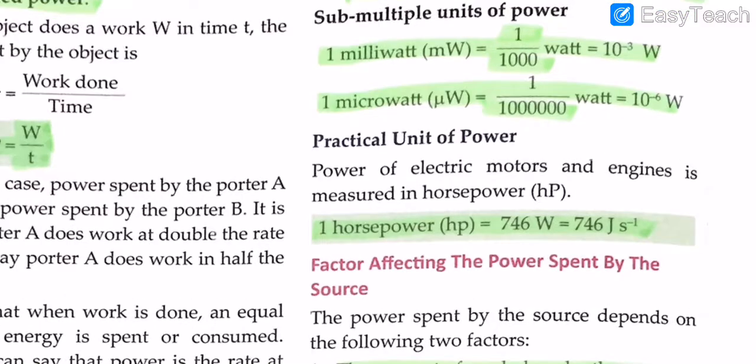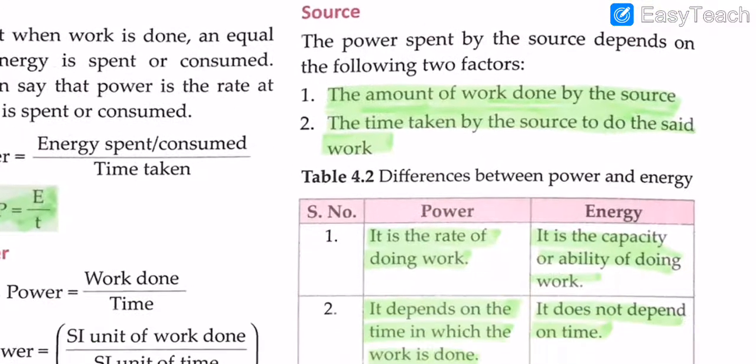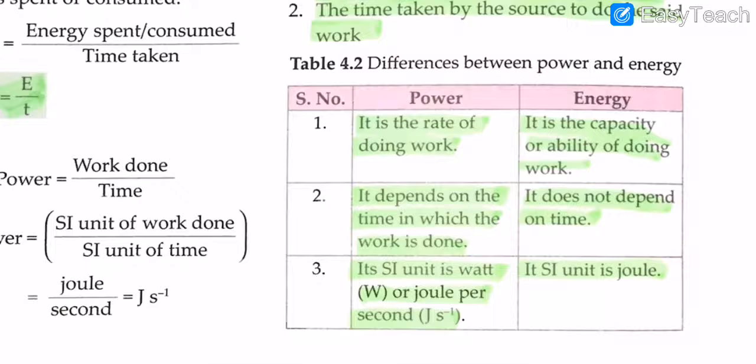So the factors affecting the power spent by the source. The power spent by the source depends on the following two factors: the amount of work done by the source, and the time taken by the source to do the said work. So power is the rate of doing work, and it depends on the time frame in which the work is done. And energy is the capacity or ability to do work, and it does not depend on time whatsoever. It only depends on the capacity: how much capacity of energy you have, that much capacity of work you'll be more likely to do.